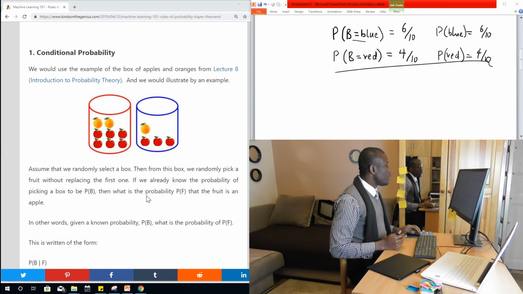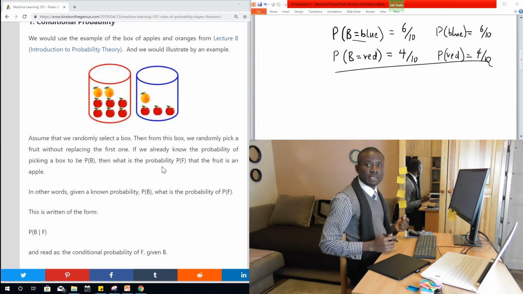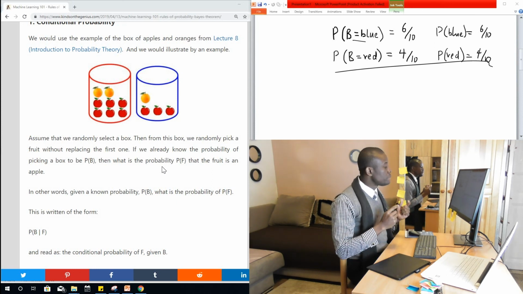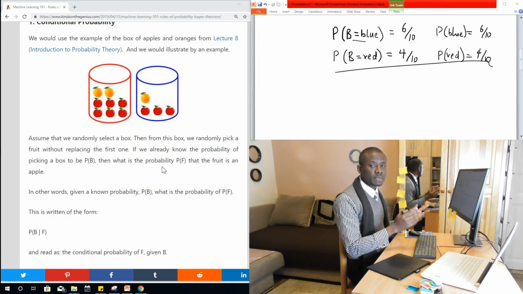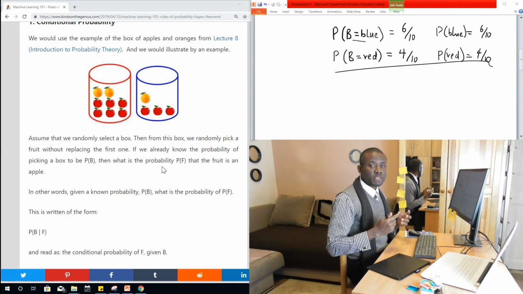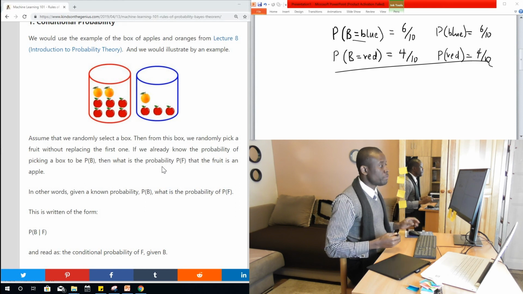Assuming we randomly select a box, because there are 2 boxes, a blue box and a red box. Assuming we randomly select one of the boxes, and from this randomly selected box, we also randomly pick a fruit. You notice that 2 actions have been performed. One, a random selection of a box, and secondly, the action of picking a fruit from the box.